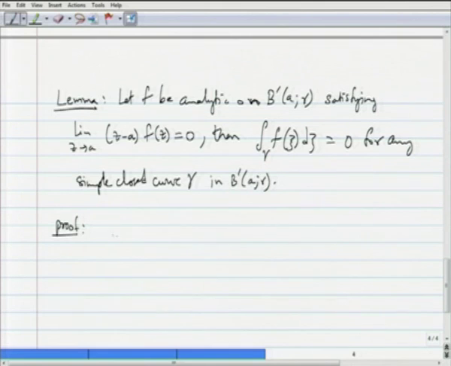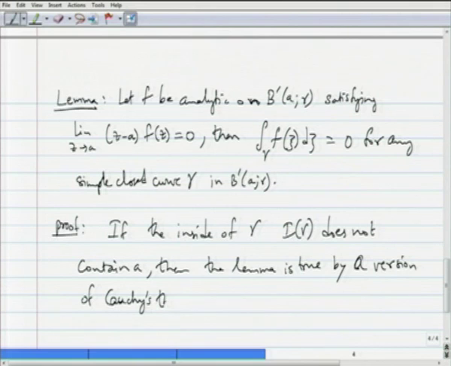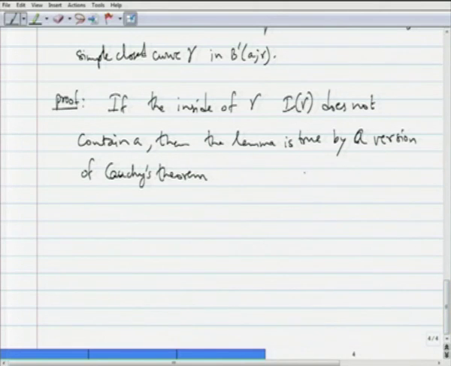Okay. So, the proof is simple. If the inside of gamma, recall we have defined what the inside of a contour gamma is, does not contain A, then the lemma is true automatically by a version of Cauchy's theorem that we proved already, because then the inside of gamma is completely contained in the domain of analyticity of f. So, then this lemma is true.